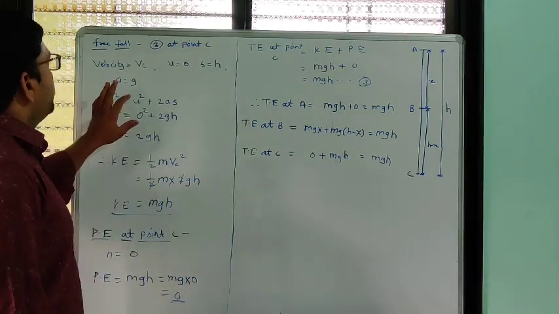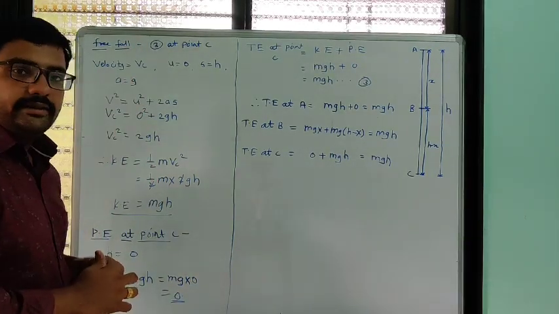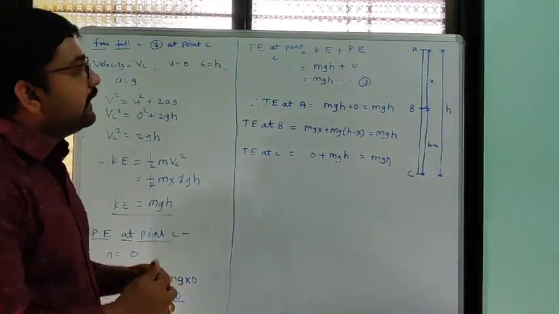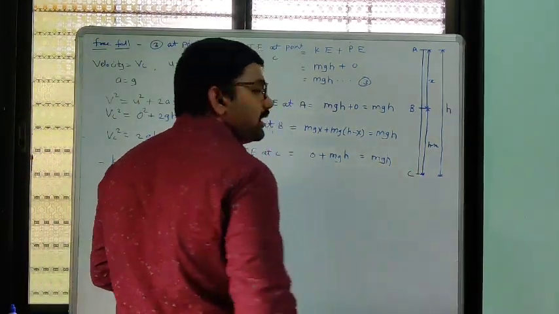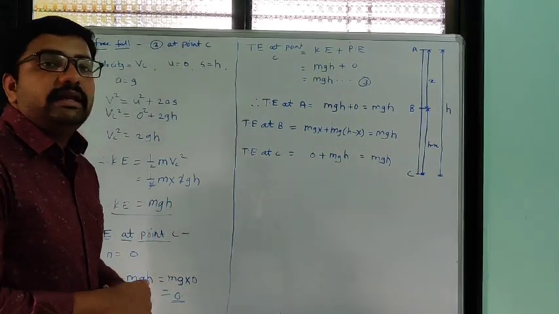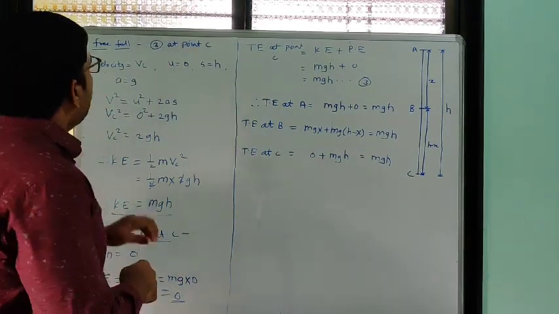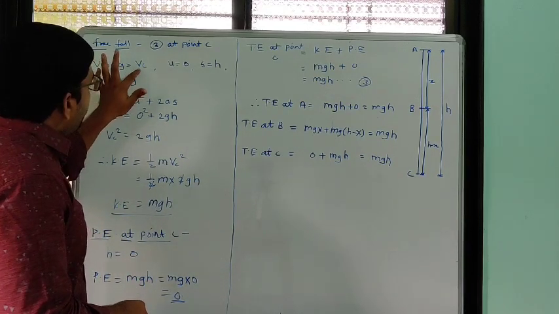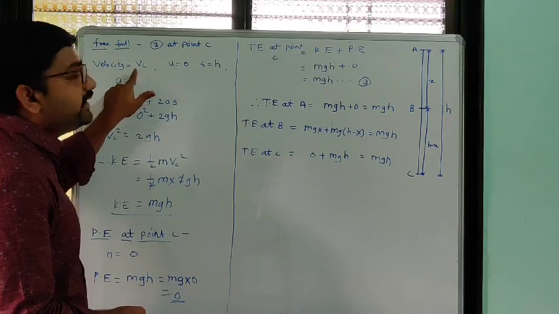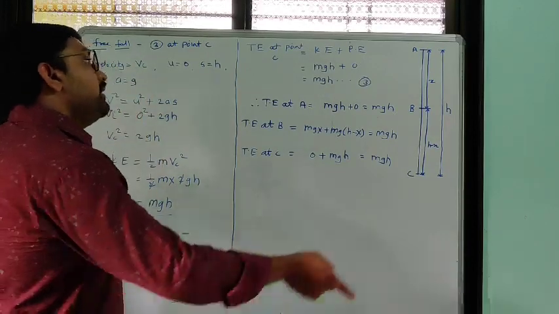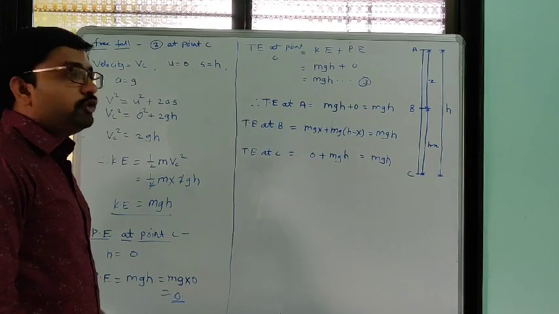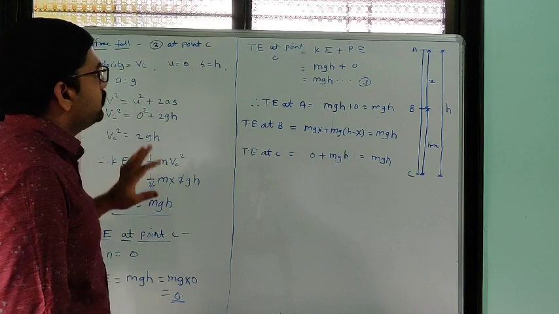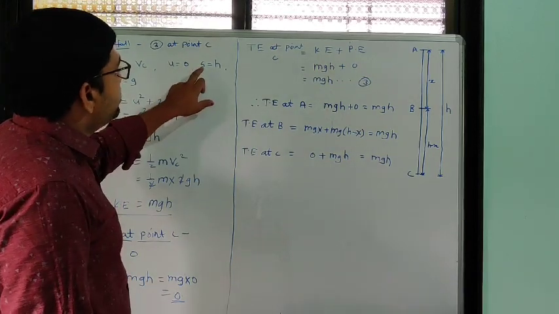So now we have to calculate the total energy at point C. Now on ground, what happened? We have to see that when the object falls and reaches the ground, at that time what will be its total energy. Now at the time it reached point C, we call its velocity vc. Initial velocity of the object, u, when the object starts falling, is how much? 0.